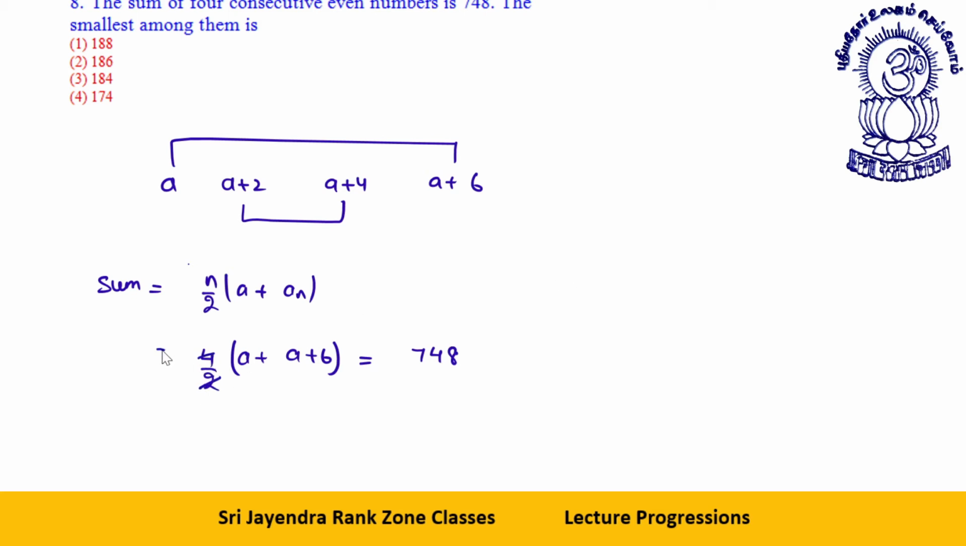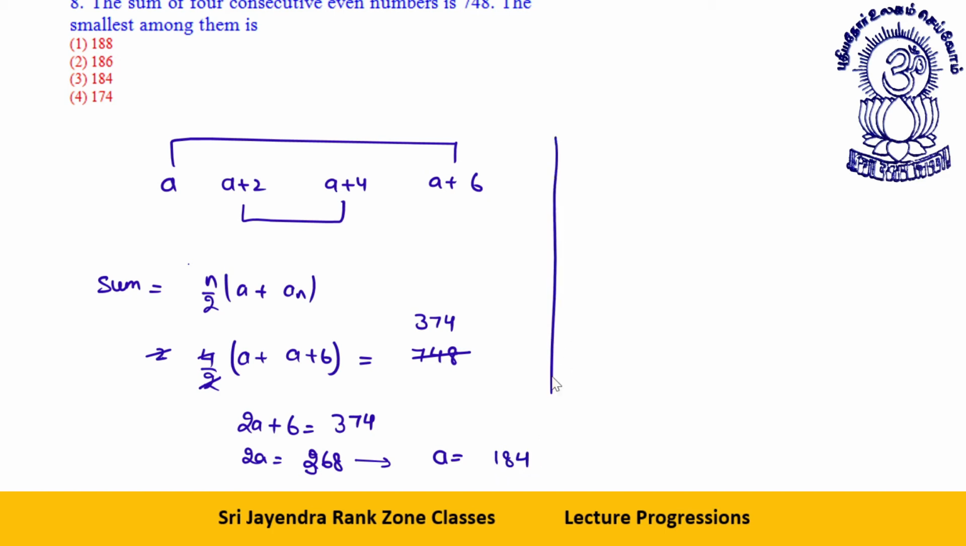You cancel this with this, you get 2. You cancel 2 with 748, you get 374. 2a plus 6 is equal to 374. That way 2a will be how much? 368, or a will be 184. This is one way of doing this question.